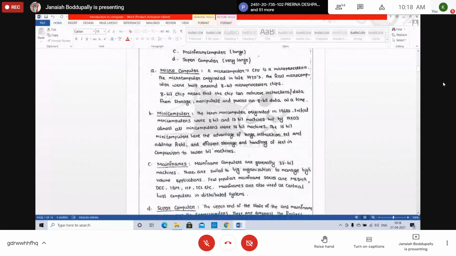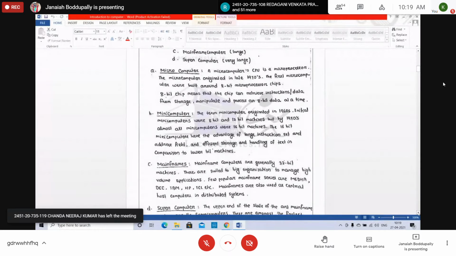What is a microcomputer? The microcomputer chip is a microprocessor. Microcomputers were organized in the late 1970s. The first microcomputers were built around 8-bit microprocessor chips, one single byte. It's very, very small. An 8-bit chip means that the chip can retrieve instructions or data from storage, manipulate and process 8-bit data at a time. That's very small.